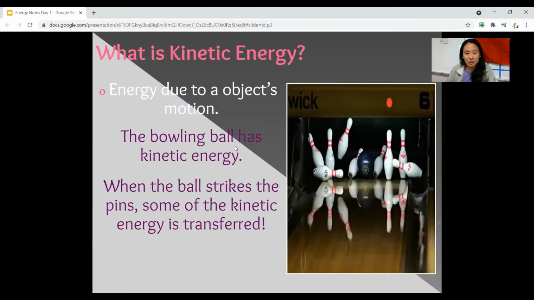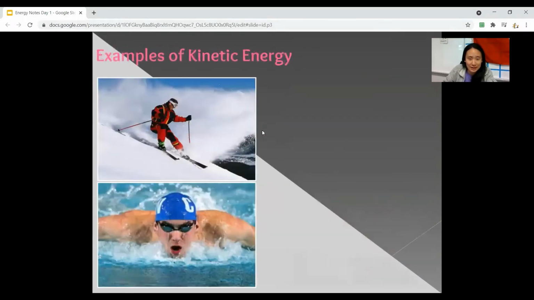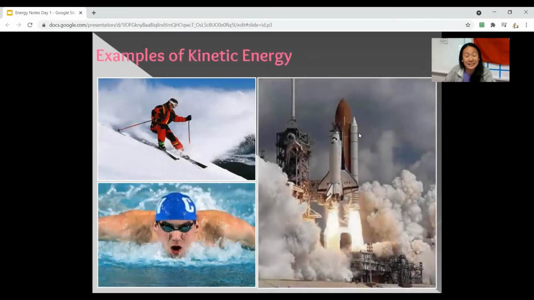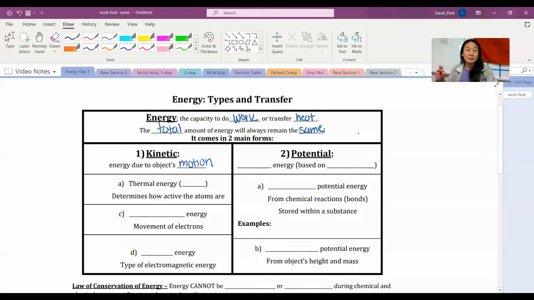So like kinetic energy, anytime you see anything, this bowling ball moving, the pins moving, you know it has kinetic energy. So motion of any kind, it has kinetic energy. Now there are specific types of kinetic energy, so we can hone in on specific types. The first one is thermal energy. This has to do with heat. This is all about how active the atoms are.